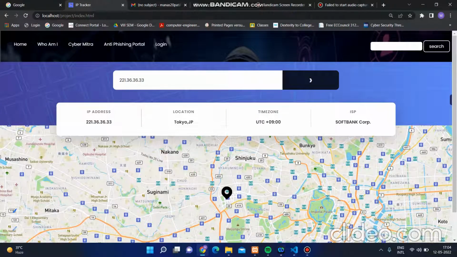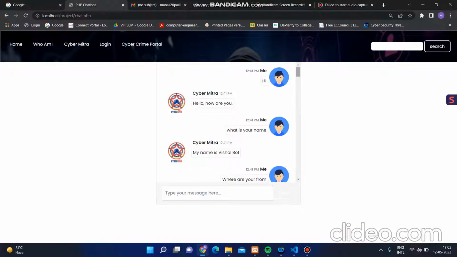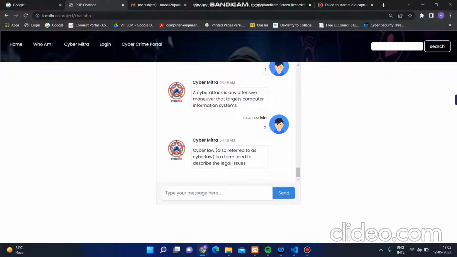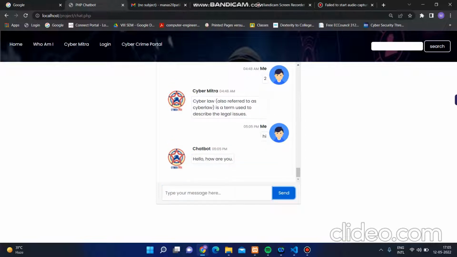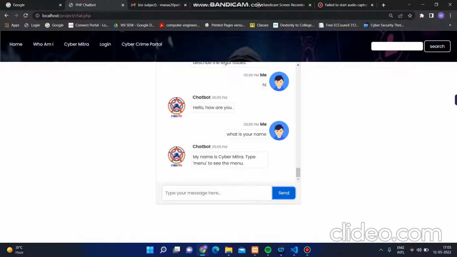So this was the whoami functionality for our user security portal. Now going to the next one, that is Cybermitra. Cybermitra is basically the chatbot. You can say hi to it, and it will say hi, how are you. If you ask what is your name, then it will tell you that my name is Cybermitra, type menu to see the menu.